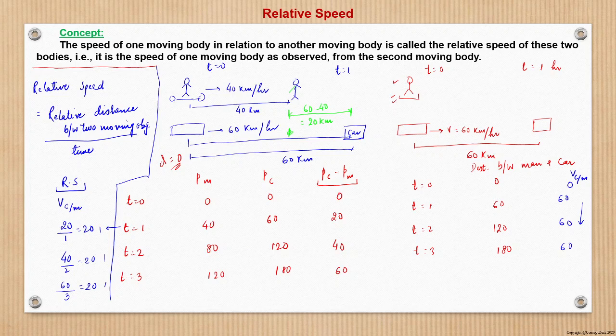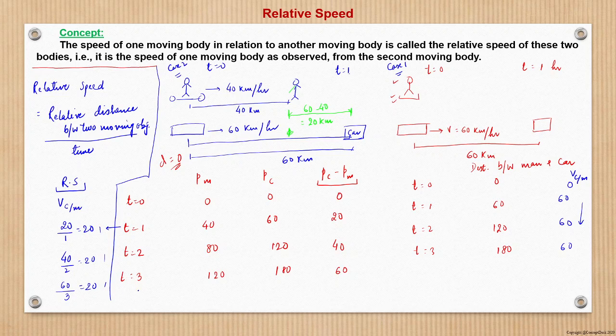Now let this be case 1 and let this be case 2. In case 1, the relative speed is 60 km per hour. In case 2, the relative speed is 20 km per hour. That difference came because in the first case the man was standstill, whereas in the second case the man was also moving at a speed of 40 km per hour. So this was the concept.